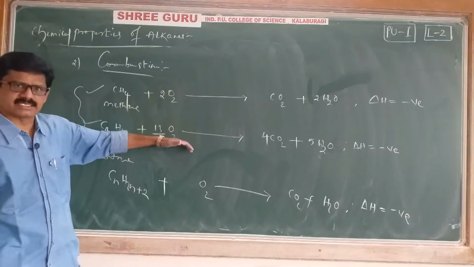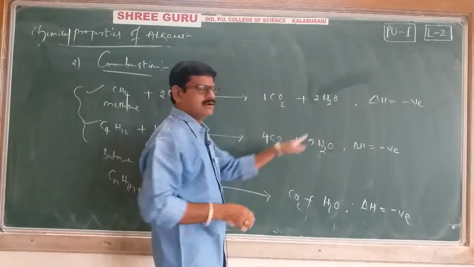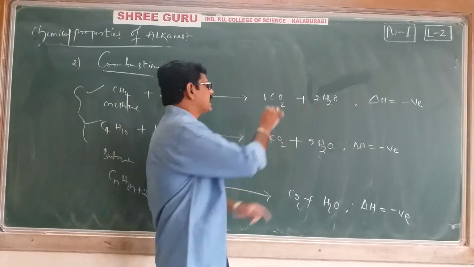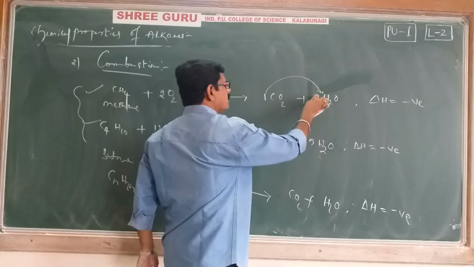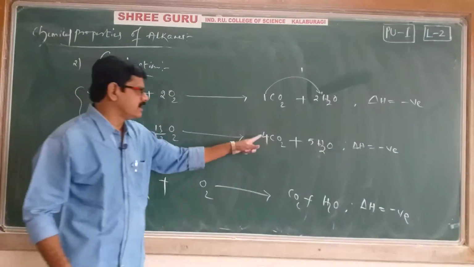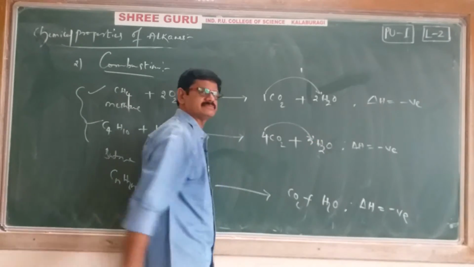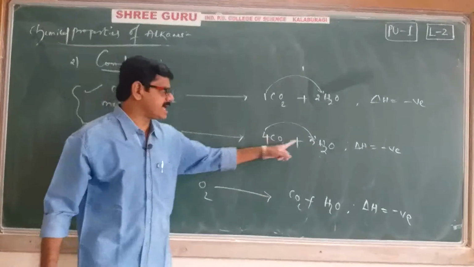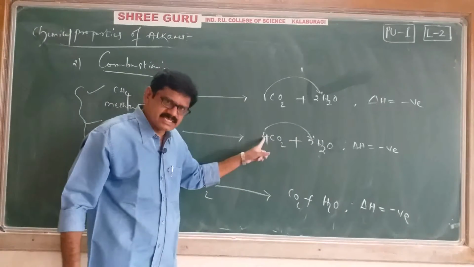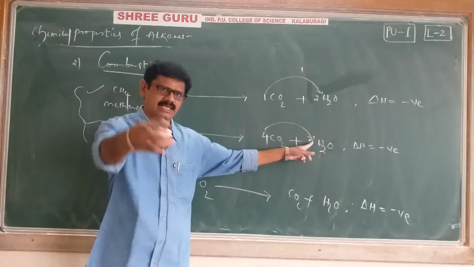Let's observe these reactions carefully. If the carbon dioxide moles are 1, water moles are 2. Carbon dioxide to water, one number is more. Second example: carbon dioxide is 4, water is 5. One number again increases. So if carbon dioxide is n, water is n plus 1, in any reaction.